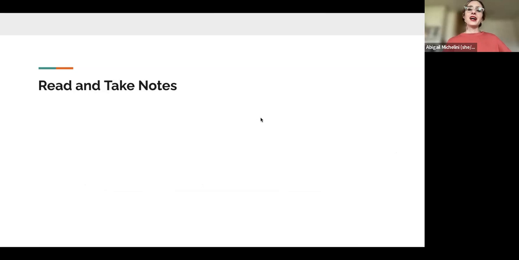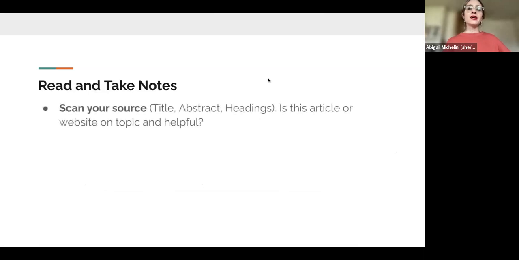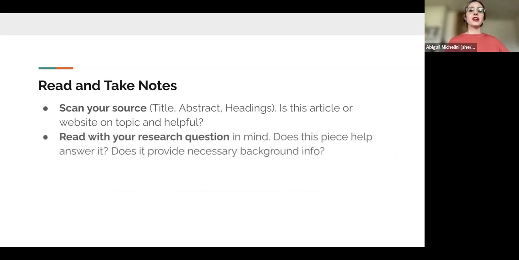Couple of extra notes here. As you are reading through and finding sources, make sure you take notes. Scan your source, the title, if there's an abstract, the little summary at the top, and headings. Is the article or website helpful and on topic? Is it answering your research question? Read with your research question in mind. Does this particular piece help answer it? Does it provide necessary background info? If you're getting off topic, find another source.